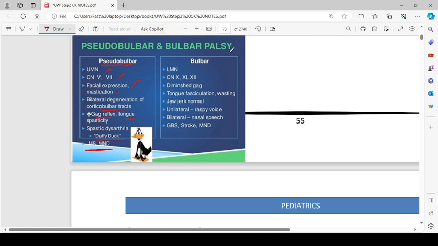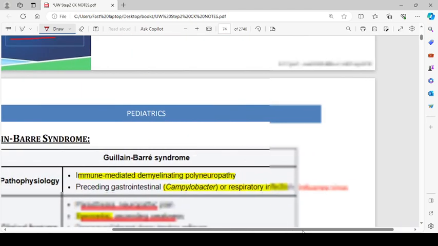this. The bulbar palsy, lower motor neuron lesion, cranial nerve 9 and 11. There is a diminished gag reflex, tongue fasciculations and wasting will be there. Jaw jerk will be normal. Unilateral raspy noise, and if it is bilateral, then there will be nasal speech. And Guillain-Barré syndrome, stroke, and motor neuron disease can present like that.